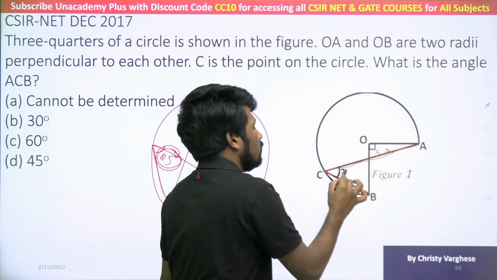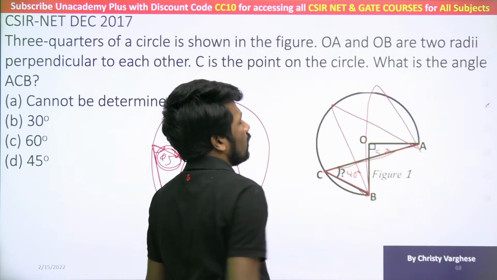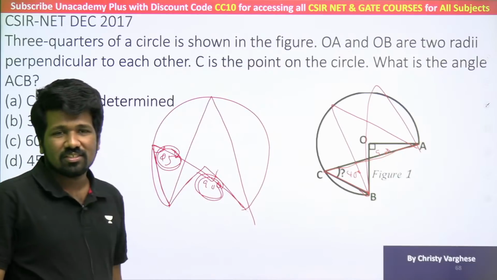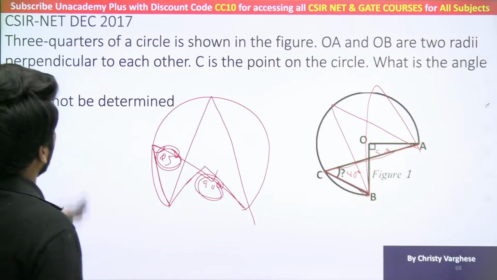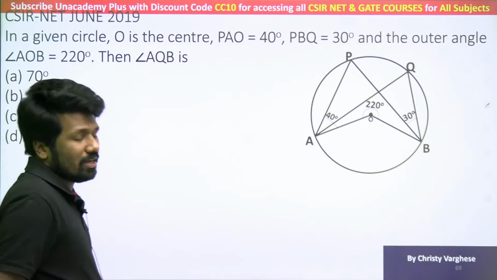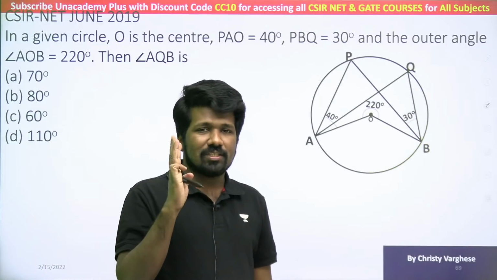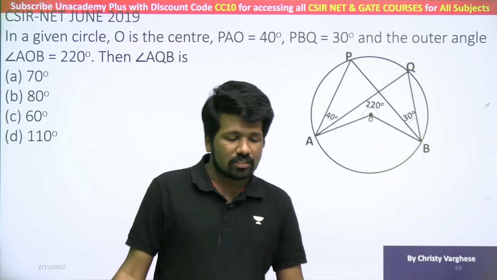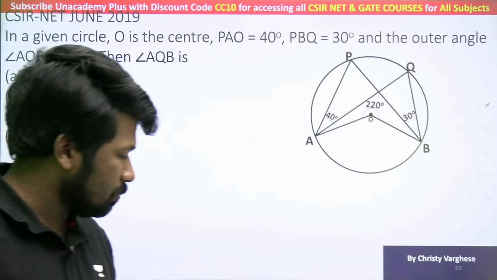So this is 90, then this will definitely be 45. This will also be 45. This will also be 45. That is what the second theorem says. So both the theorems are useful in this question. Hope this is clear. This was a December 2017 problem. Not even one time, they have asked this multiple times. So circle theorems are important, especially these 3 circle theorems, and the tangent radius circle theorem also, if you remember, it is good. So try this super fast.